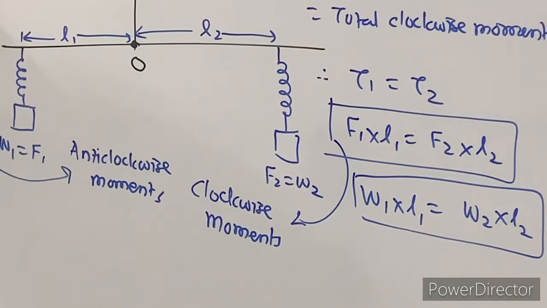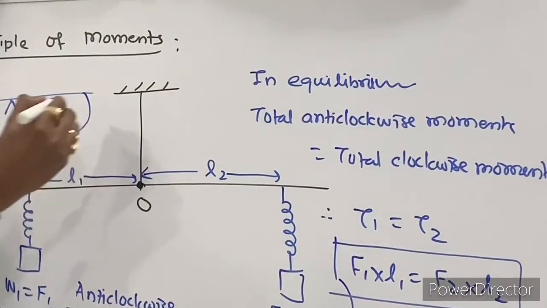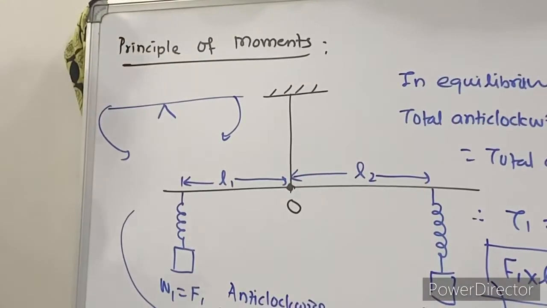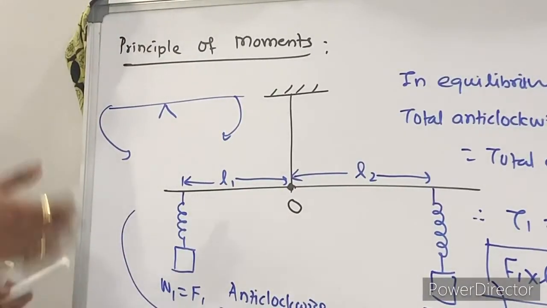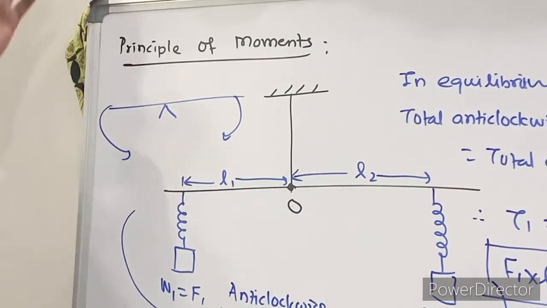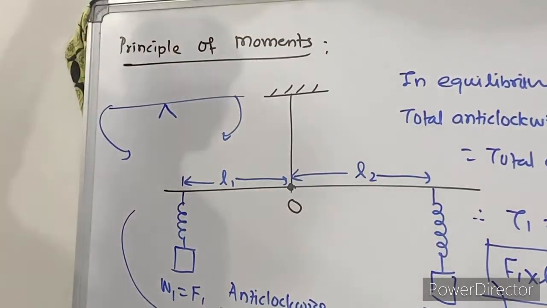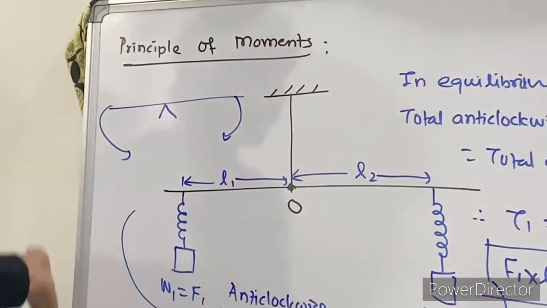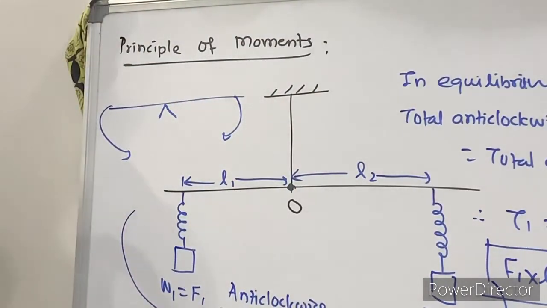Bodies kept on the left hand side will give you anti-clockwise movement, and bodies kept towards the right will give you clockwise movement.